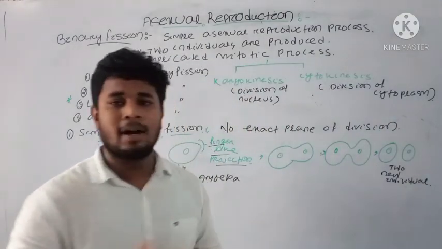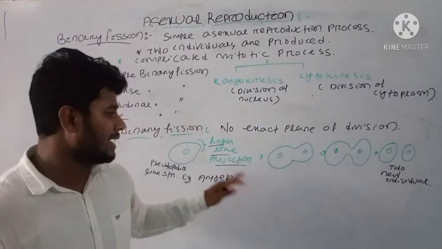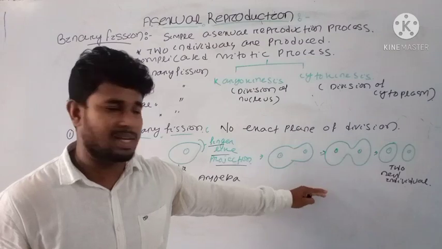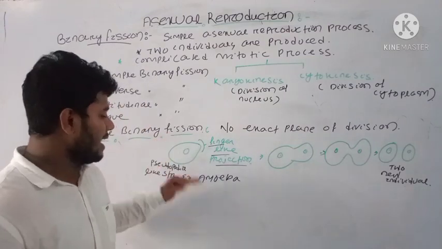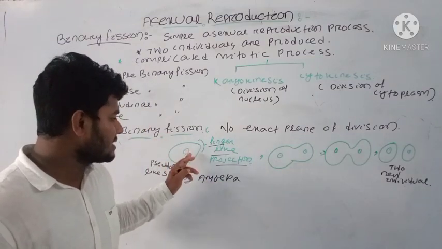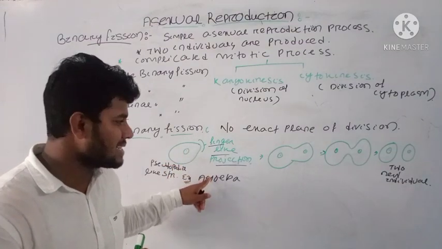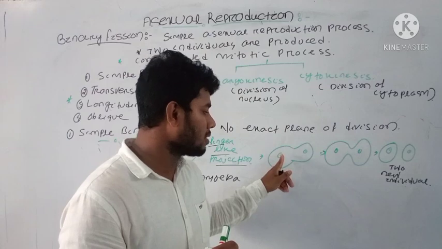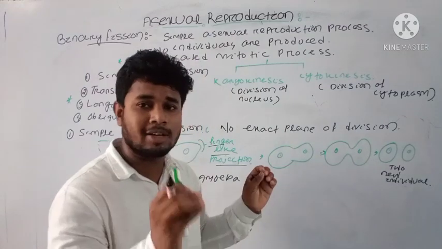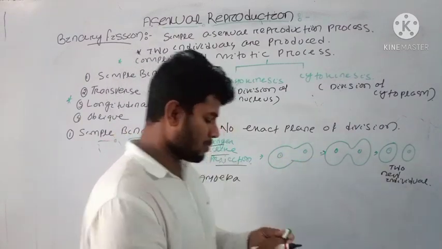Here we cannot say which plane of division it is. That's why it is known as a simple binary fission, and the example is your amoeba. Initially, a finger-like projection arises from the amoeba, then the karyokinesis occurs, the nucleus divides, and then the cytokinesis process occurs.